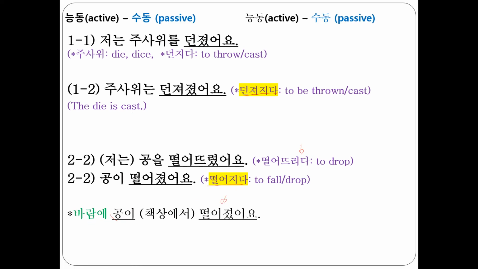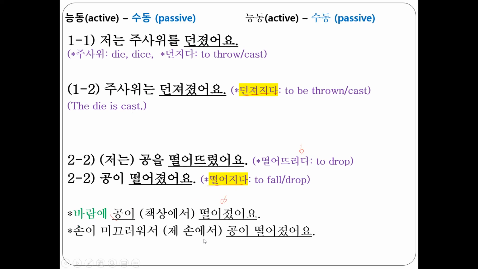This example, 손이 미끄러워서 제 손에서 공이 떨어졌어요. Because my hands are slippery, the ball fell from my hands. 됐죠? In this case, 떨어지다 is an intransitive verb예요. Not passive verb. So different입니다. Okay, so pay attention.